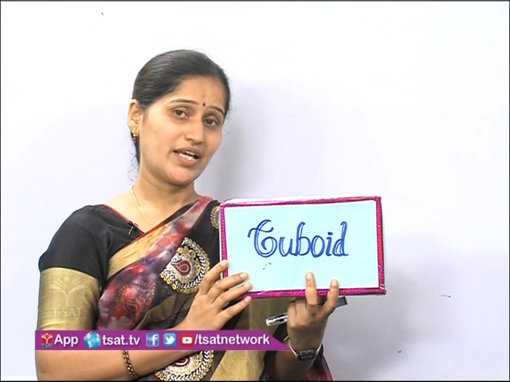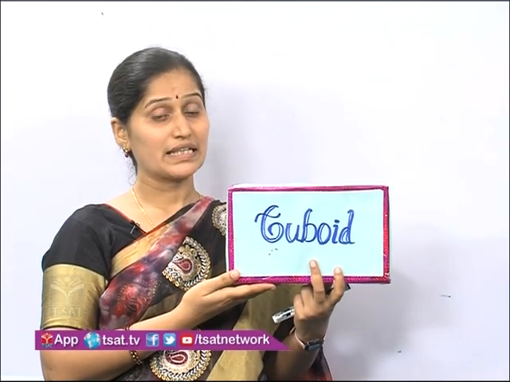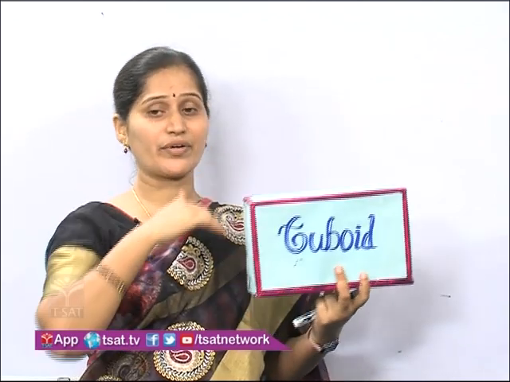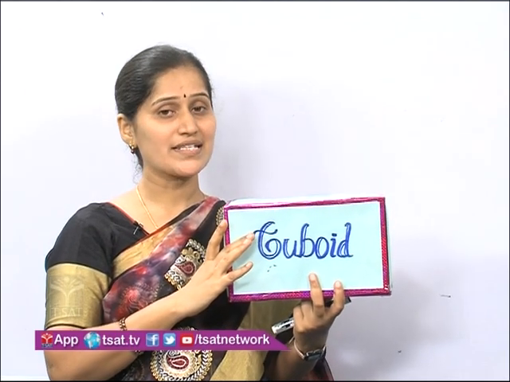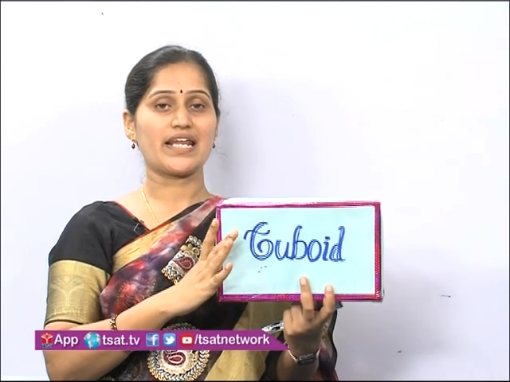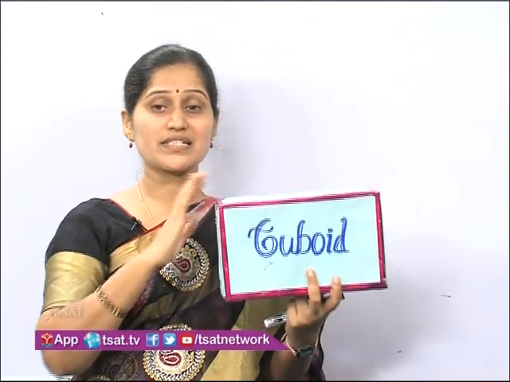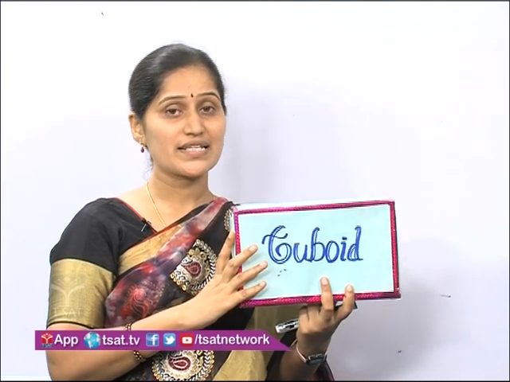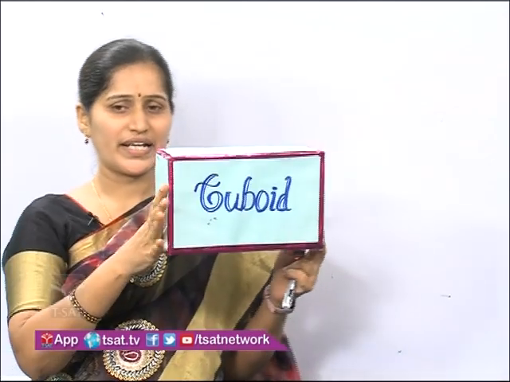Then if I add this top and bottom also together, that means I am adding all the faces' area together. Then we call it total surface area, because we are adding all the faces' area together. For example, just you can take this model.